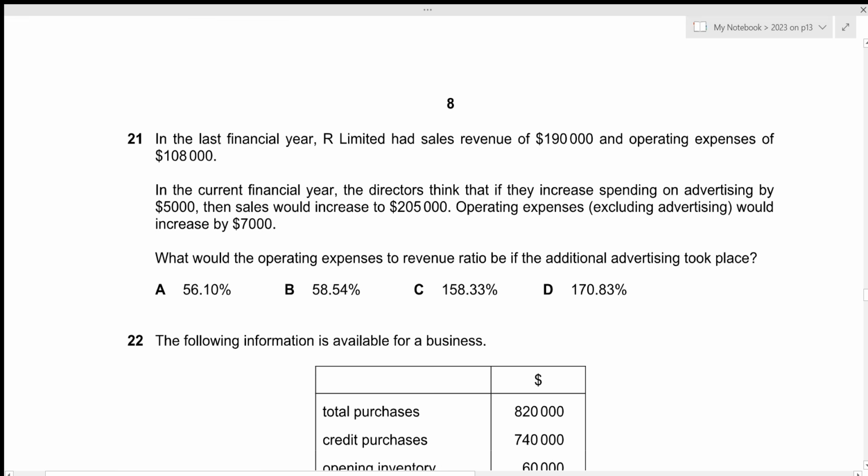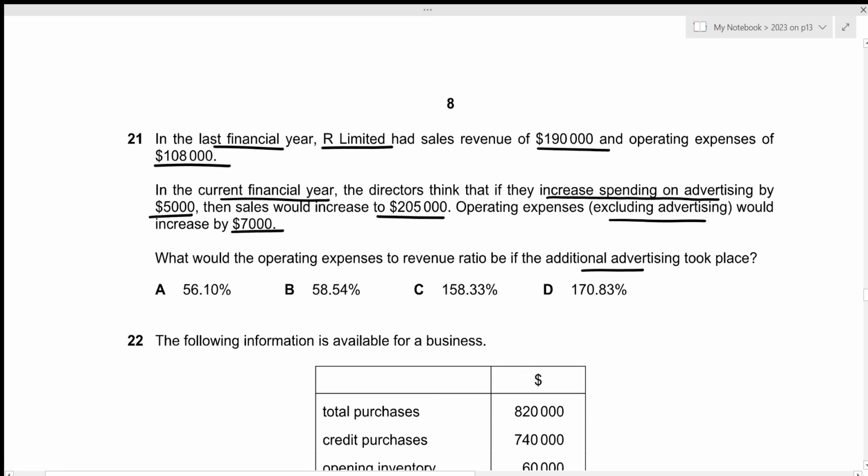Now for question number 21, in the last financial year, R Limited had sales revenue of 190,000 and operating expenses of 108,000. In the current financial year, the directors think that if they increase spending on advertising by 5,000, then sales would increase to 205,000. Operating expenses, excluding advertising, would increase by 7,000. What would the operating expenses to revenue ratio be if the additional advertising took place?